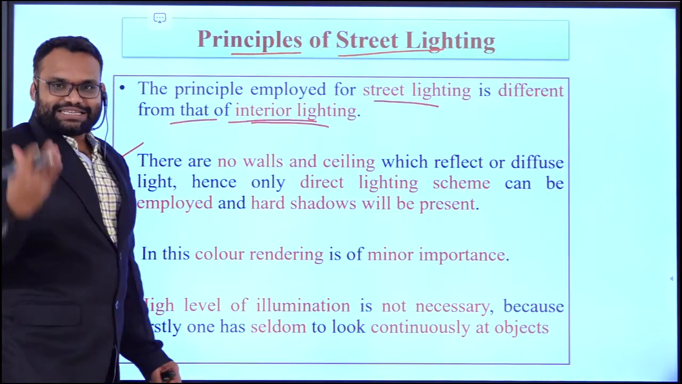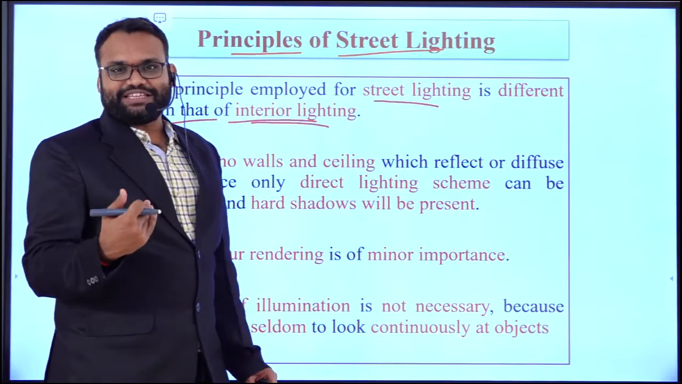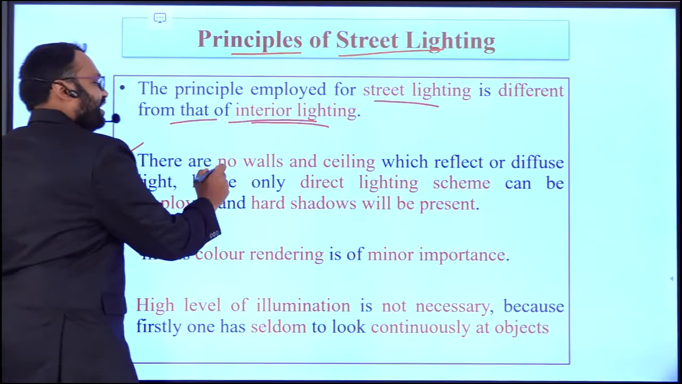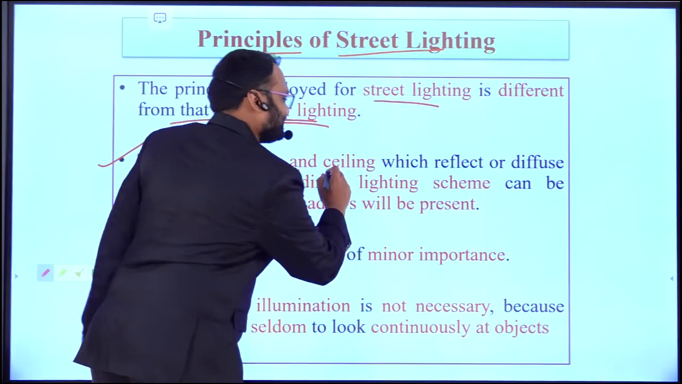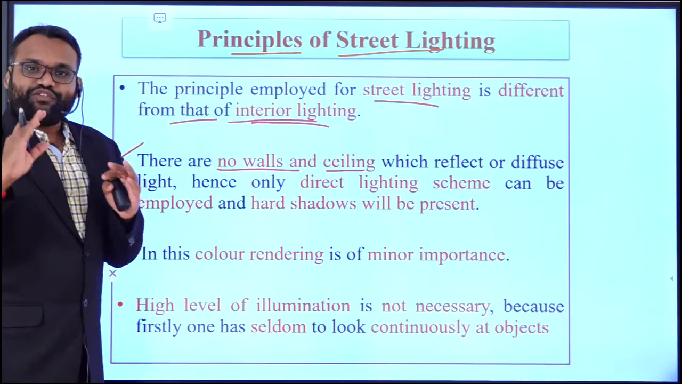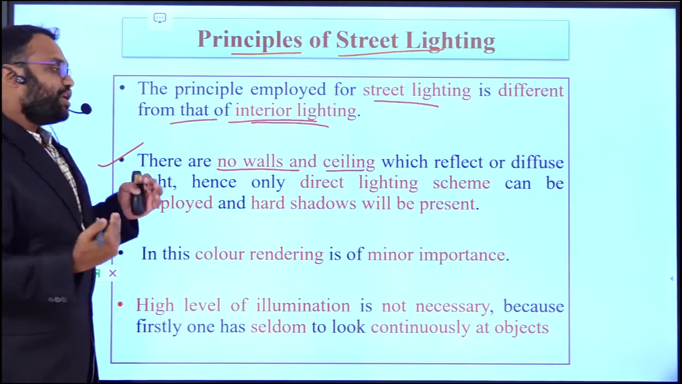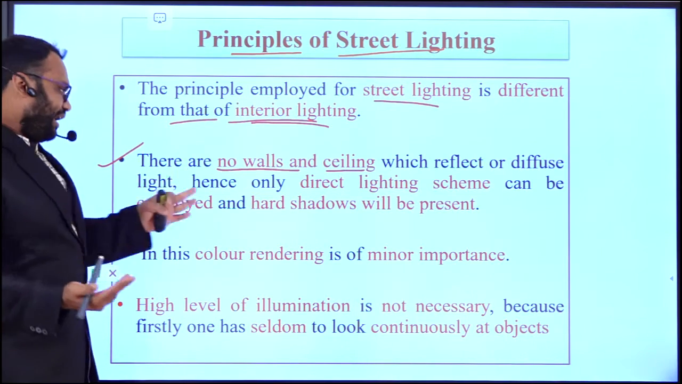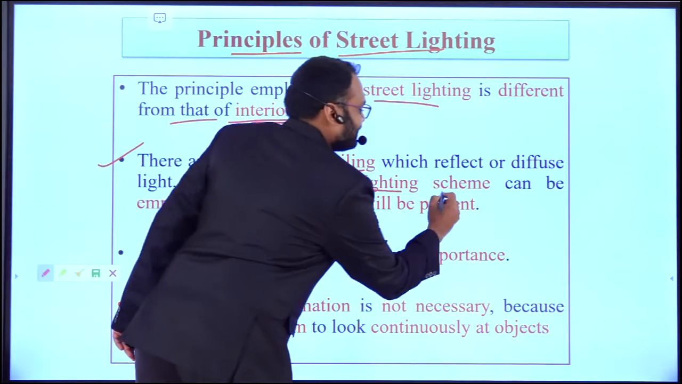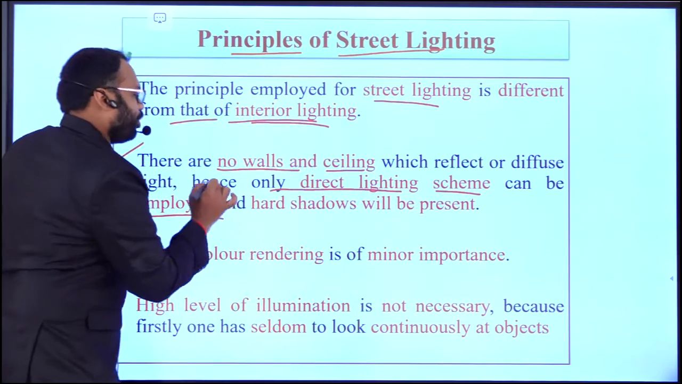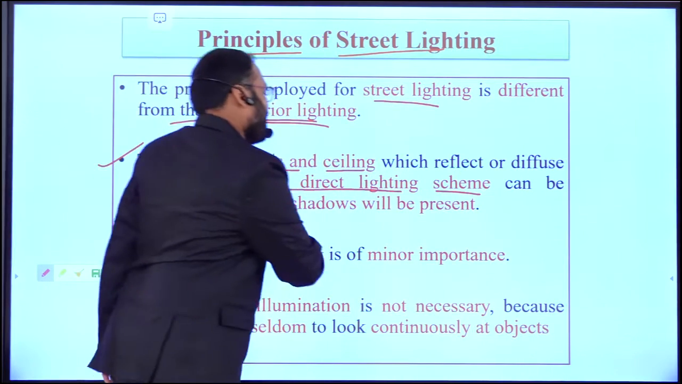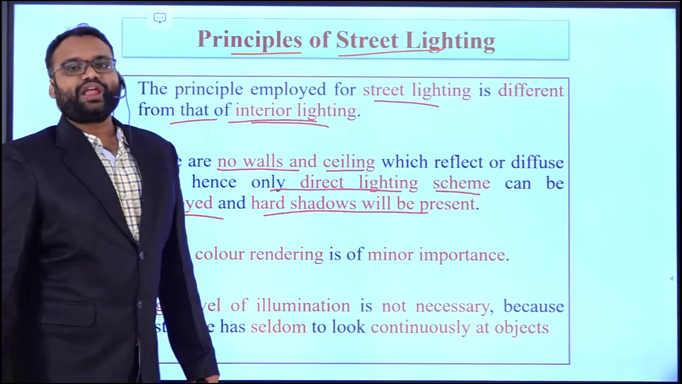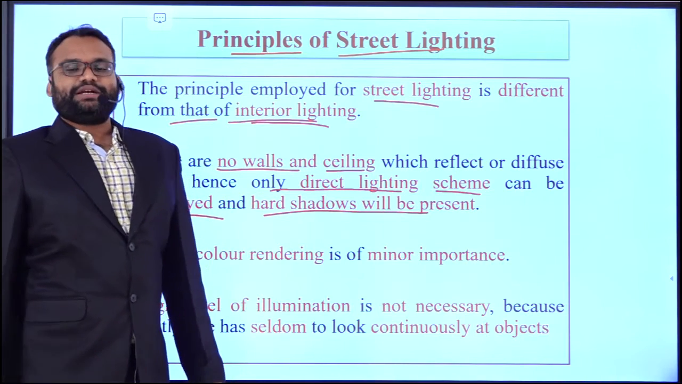So while designing street lighting, the next principle is that we have to keep in mind there are no walls and ceilings to provide reflection or diffuse light. Hence only a direct lighting scheme can be employed, and hard shadows will be present.